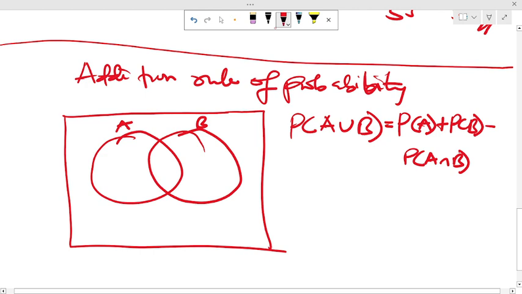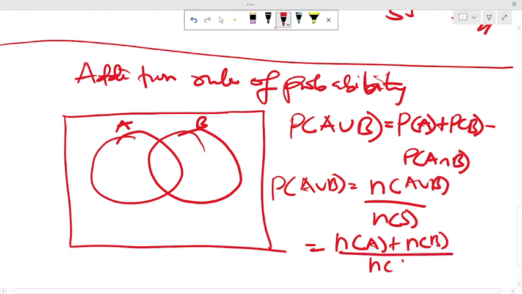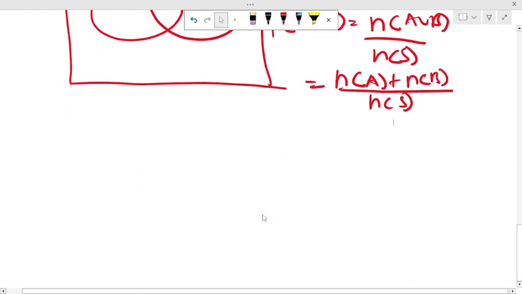Why that? I've already said that the probability of an event is the number of outcomes of that event divided by the number of outcomes in the sample space. And the number of outcomes of A and B can be the number of outcomes of A plus the number of outcomes of B, all divided by the number of outcomes of the sample space.